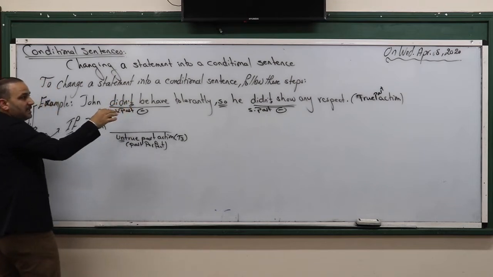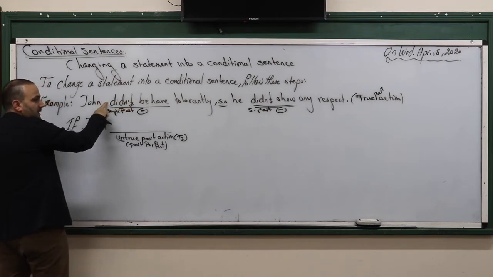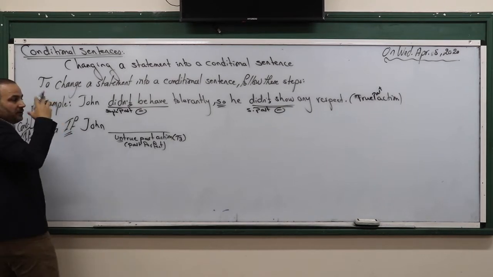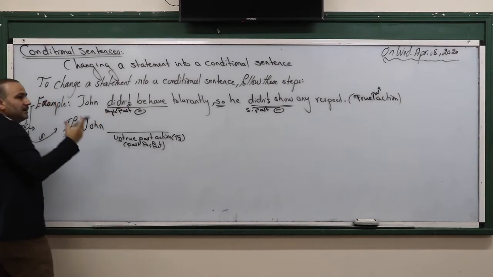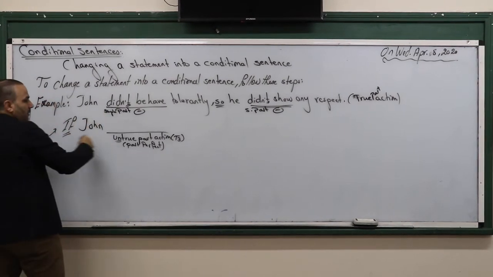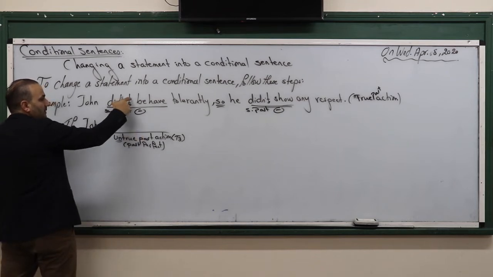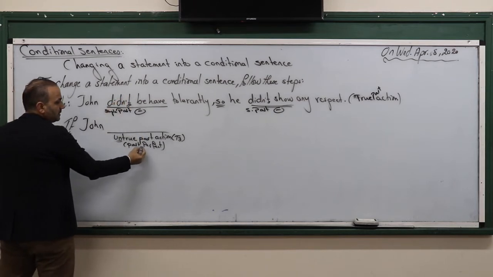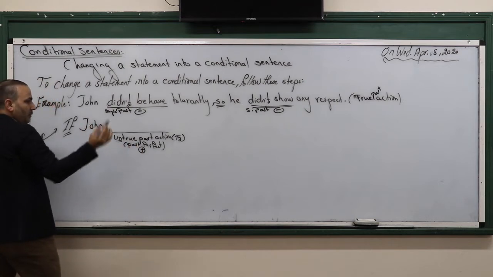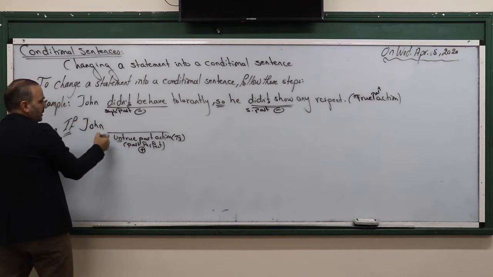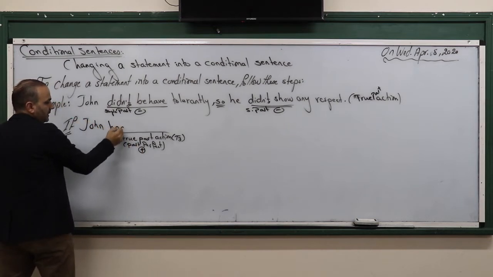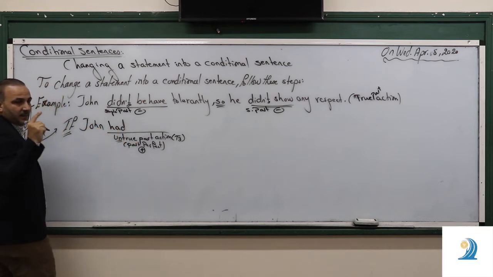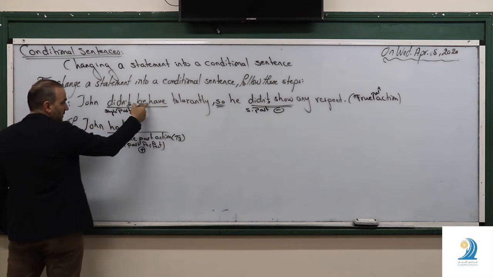And from the steps, the negative one, because we don't have to change the meaning, we have to change the form of it related to something different. So look please, untrue past action. Another step is that negative becomes positive. Look at the meaning with if. If John had, past perfect, had plus the past participle of the main verb.